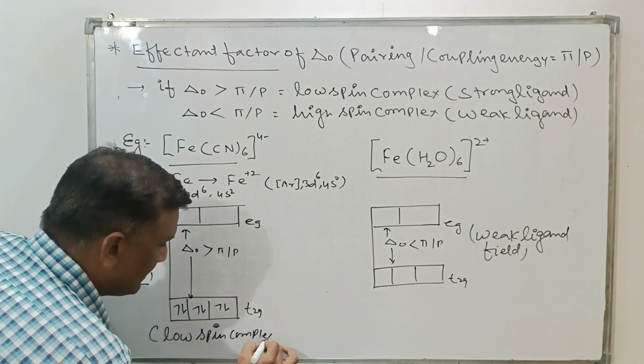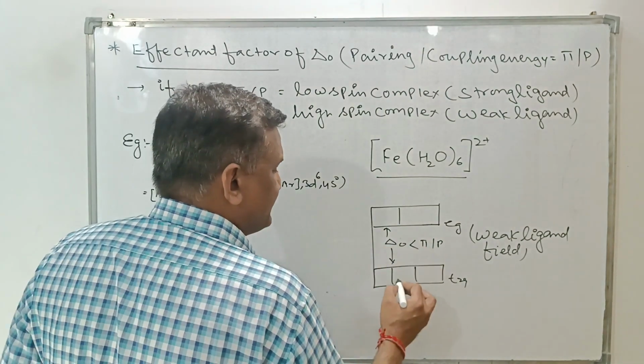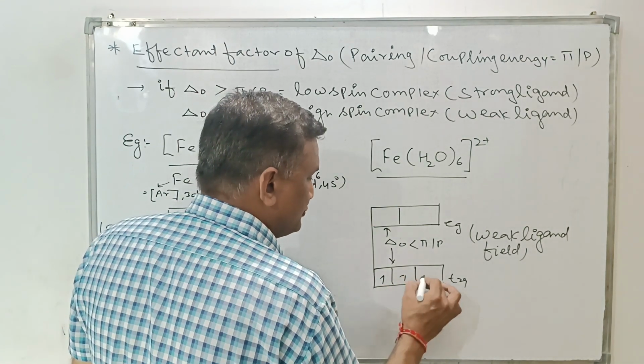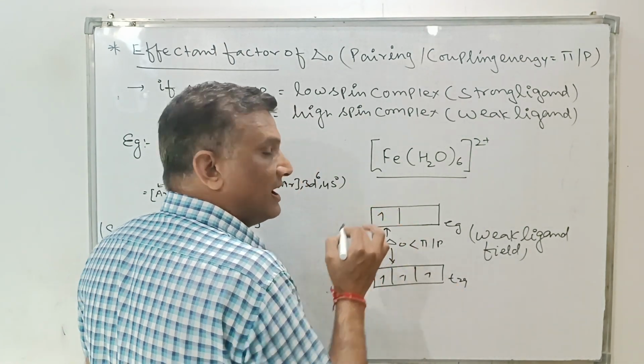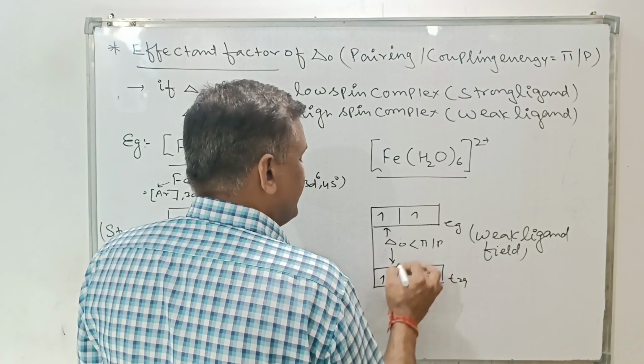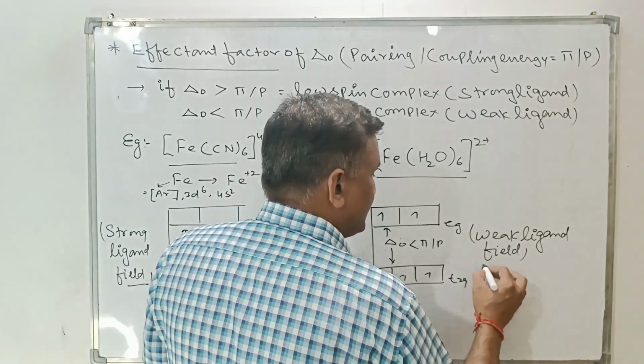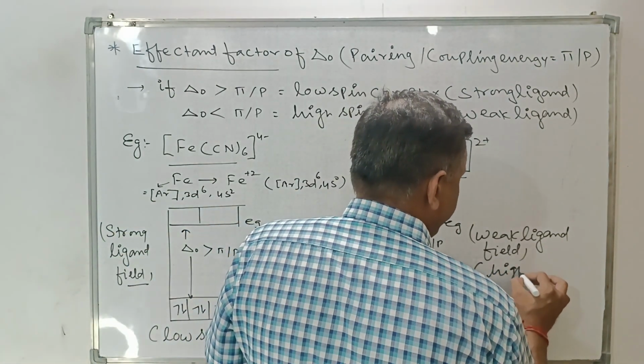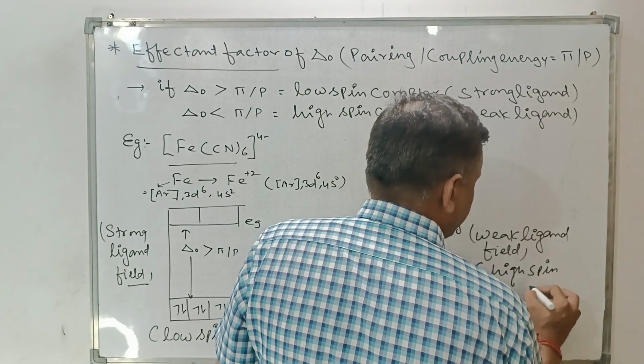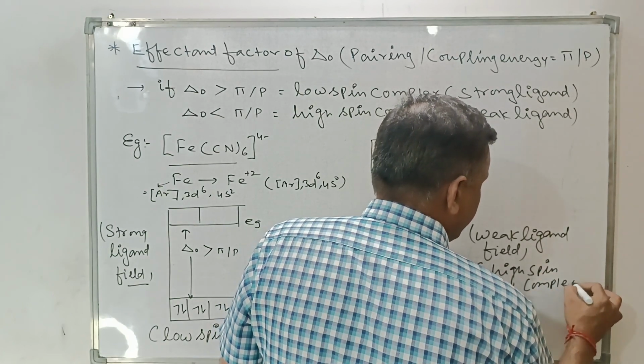And this is the high spin complex: the first, second, third, fourth electrons go in the higher d orbitals, and then fifth and sixth. So this is the high spin complex.